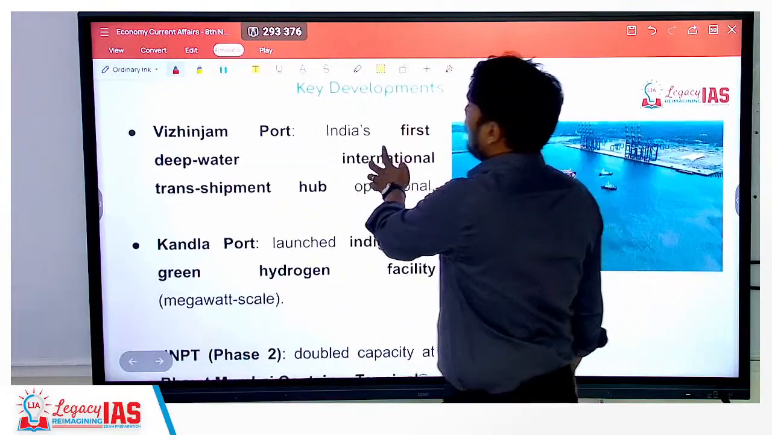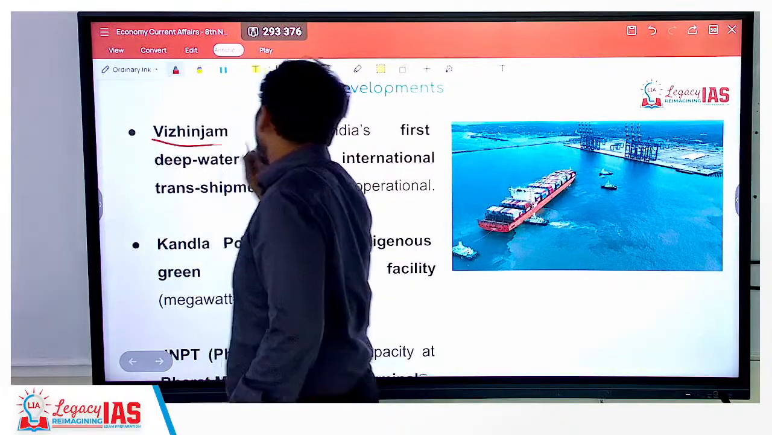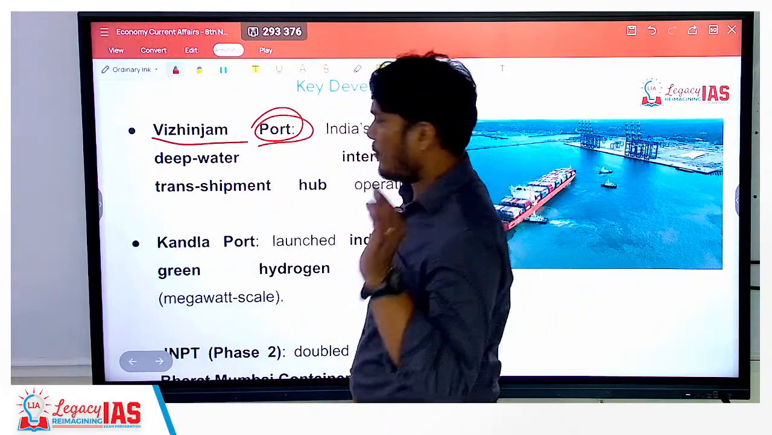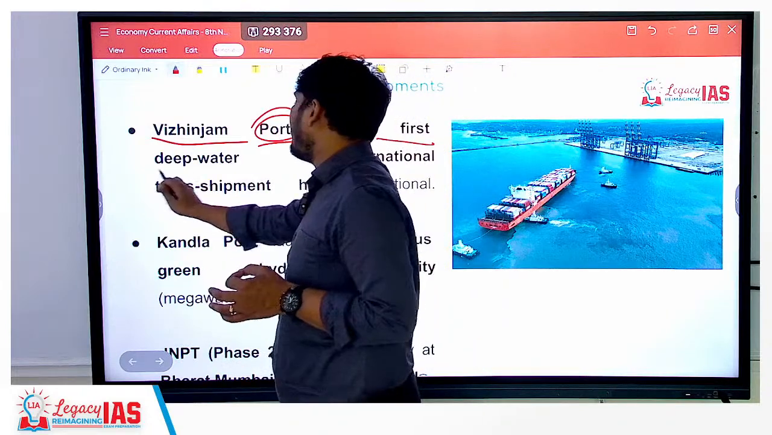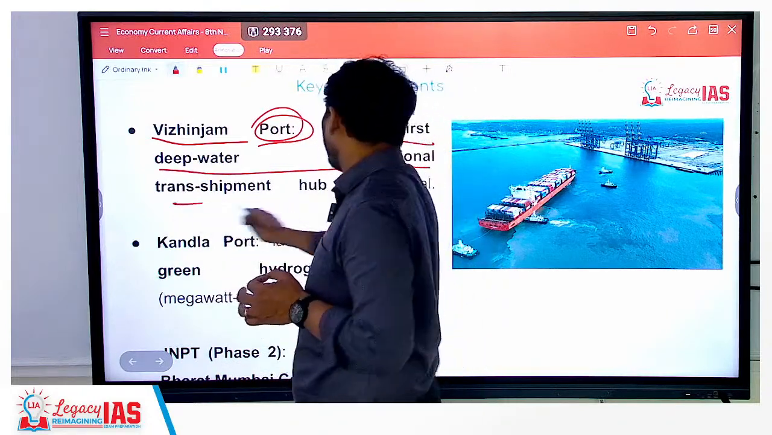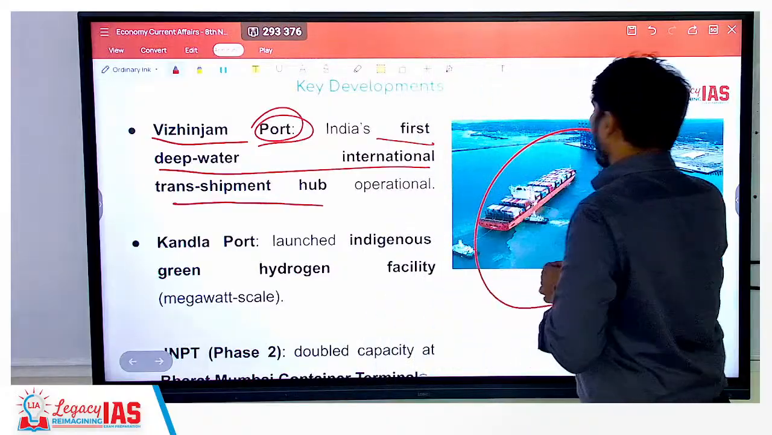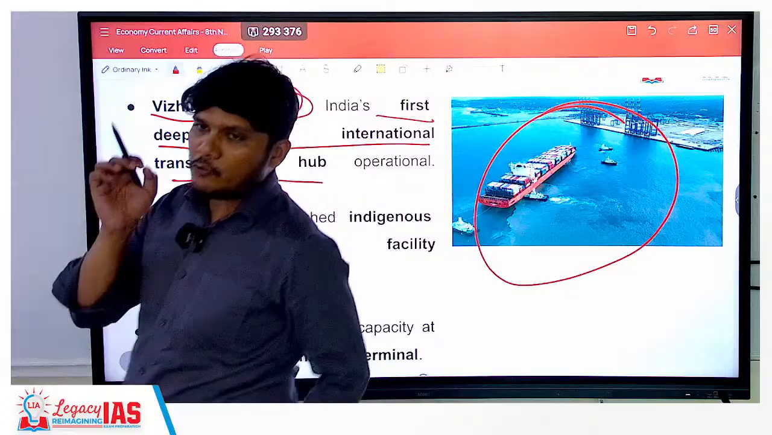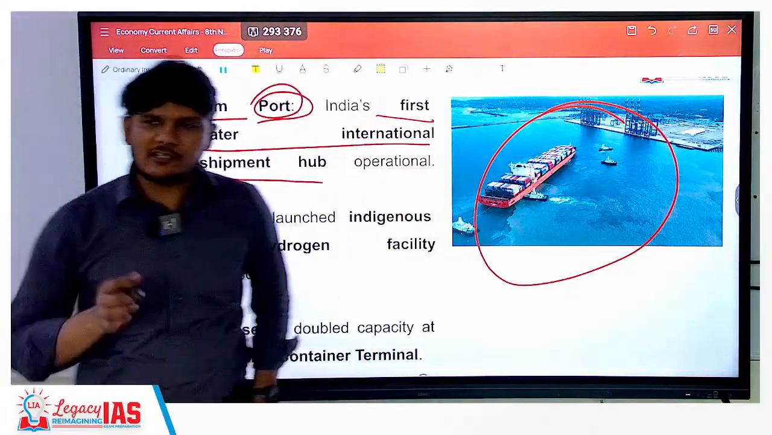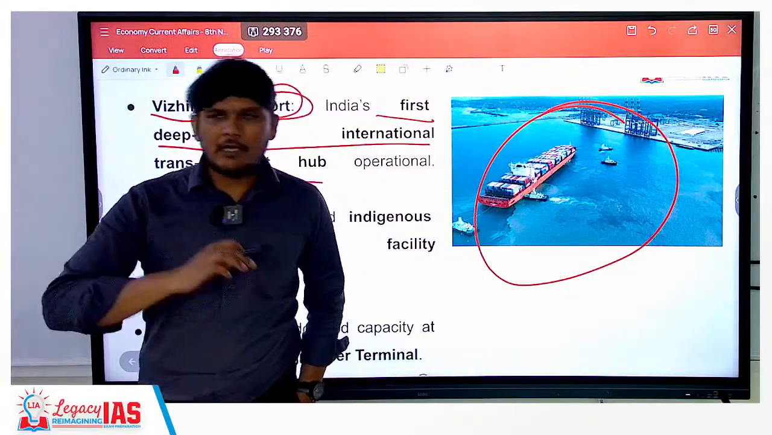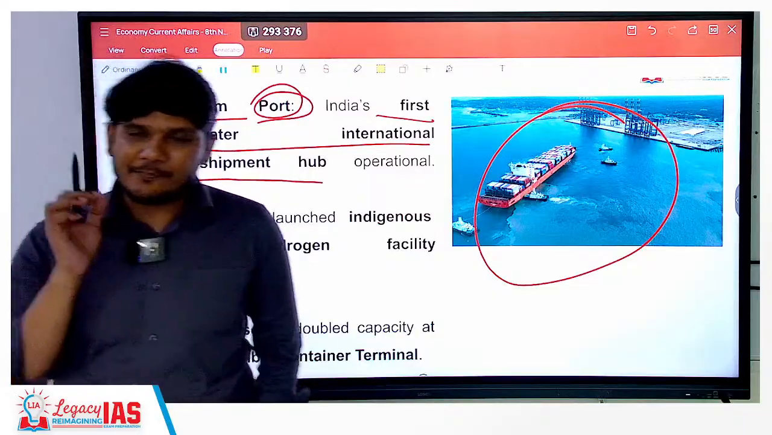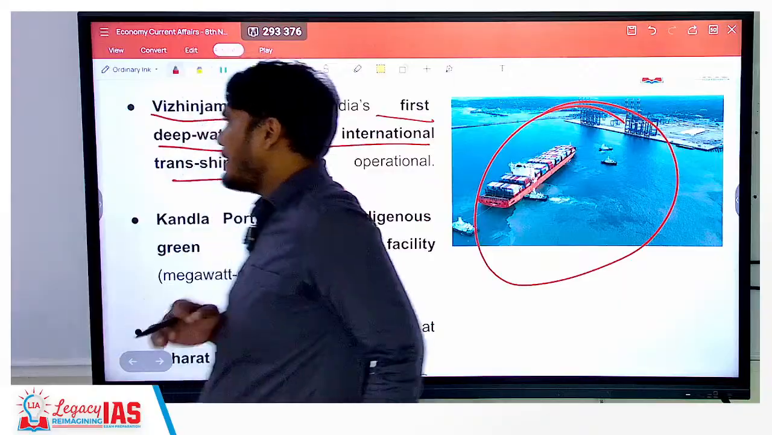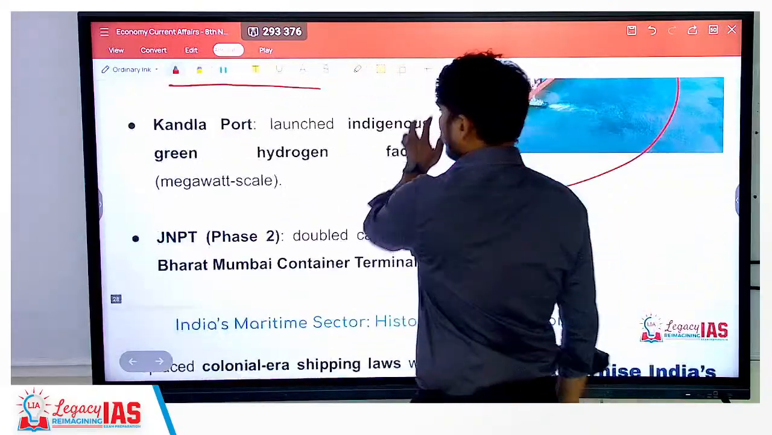Next is the Vizhinjam port. Now this port which is there, remember for your prelims, is the first deep water international transshipment hub. So this is the first deep water international transshipment hub. Now a food for thought for all of you: among all the major ports that are there, a lot of ports have specific speciality about them. So make sure you know what each port's speciality is, right?